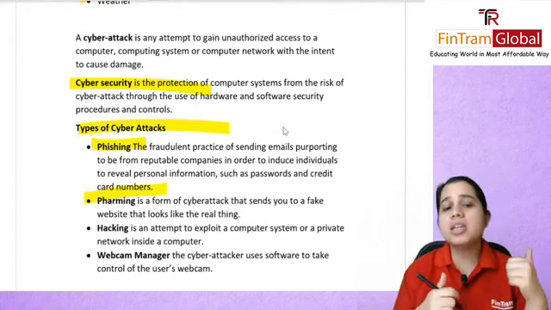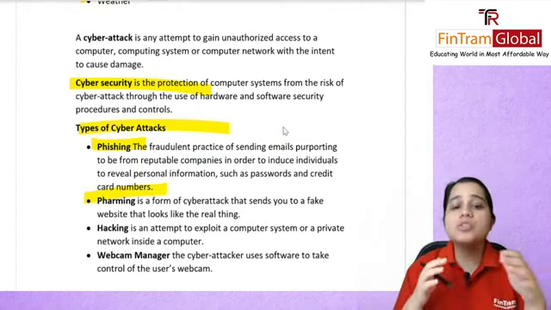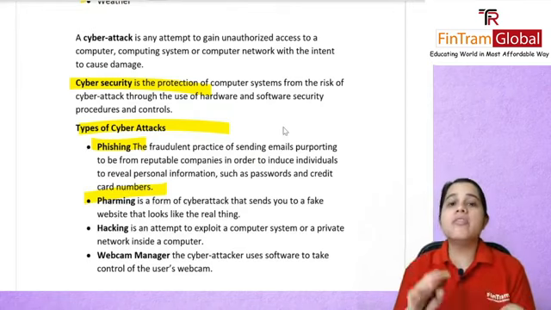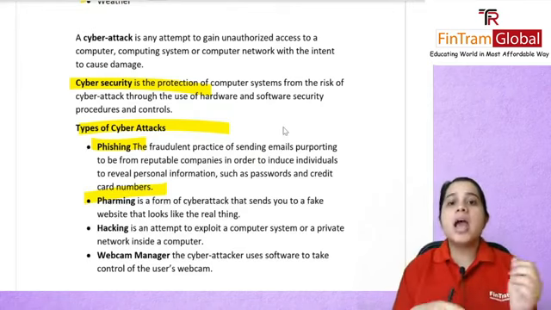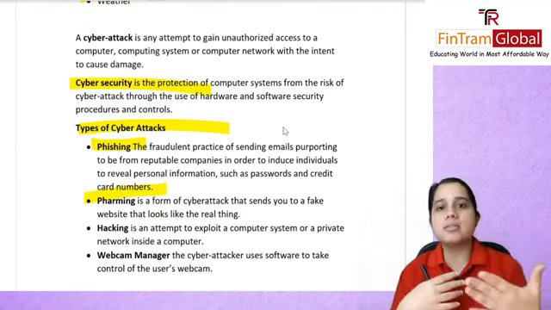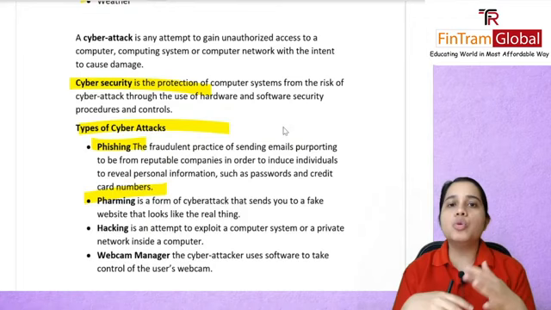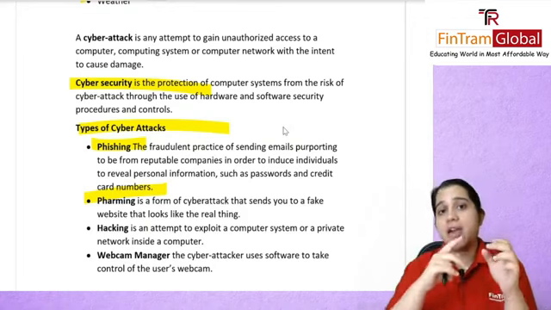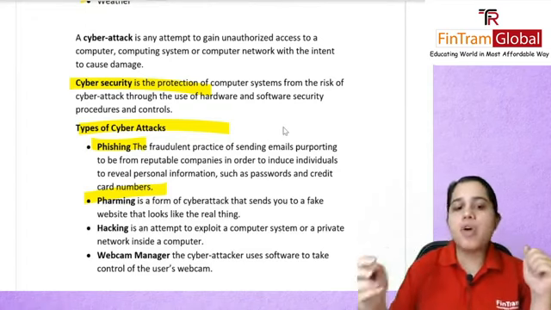You have pharming. It is a form of cyber attack that sends you to a fake website that looks like the original one. So maybe I type Citibank on Google and click on a link, and a web page opens. I think this is actually the web page of my bank. I start putting in my ID and password, but actually that was a fake website. I was redirected to that. That is your pharming.